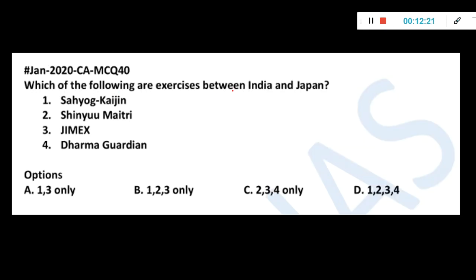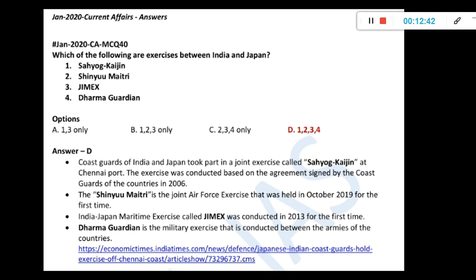Which of the following are exercises between India and Japan? Sahyog Kaijin, Shinyu Maitri, then JIMEX, or Dharma Guardian. Okay, so which are India Japan exercises? So all four are India Japan exercises, which happened in the last few years.